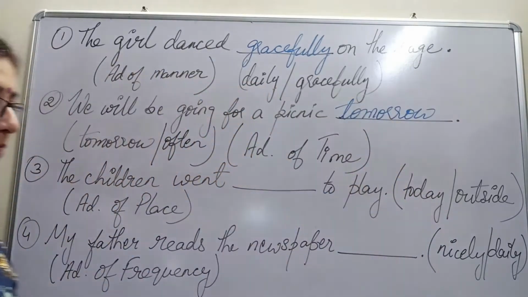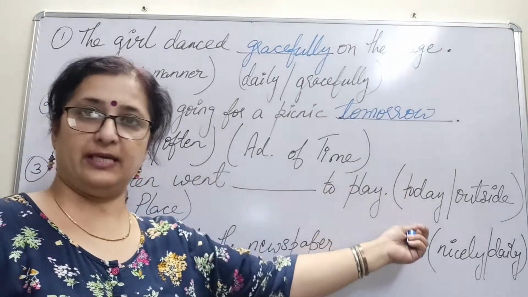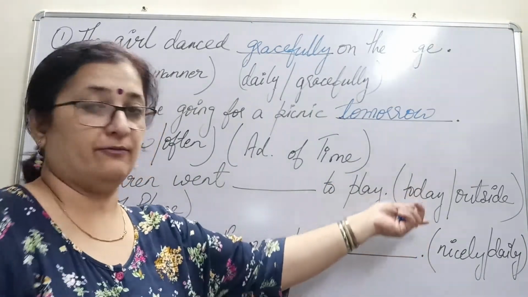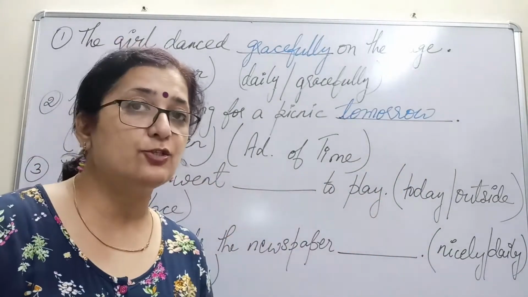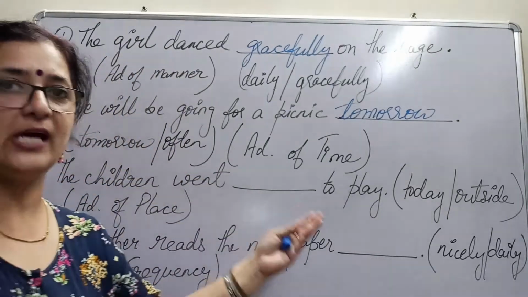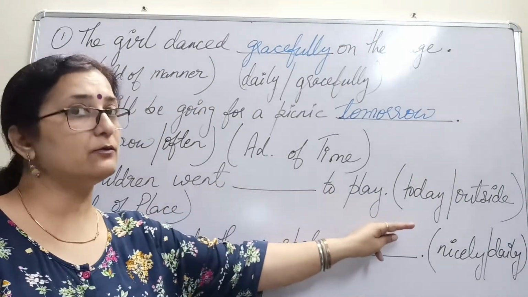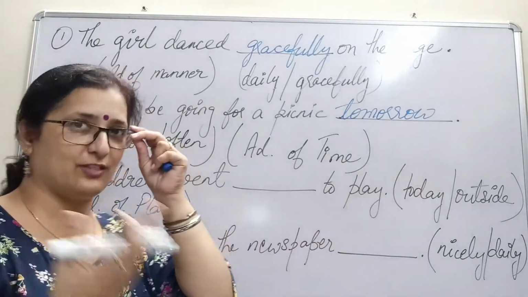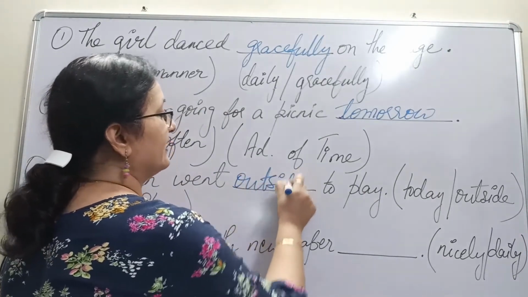Let's see our next one. The children went dash to play. Today. The children went today to play. Fine. And the next word is outside. The children went outside to play. Both are correct again. But we'll have to see which adverb is asked. Adverb of place. Today talks about time. Outside talks about place. So we'll put in outside as the answer.